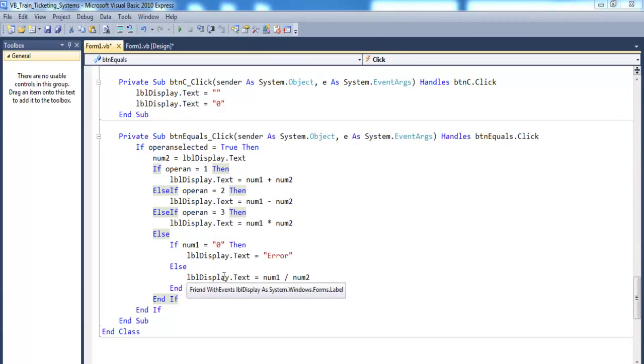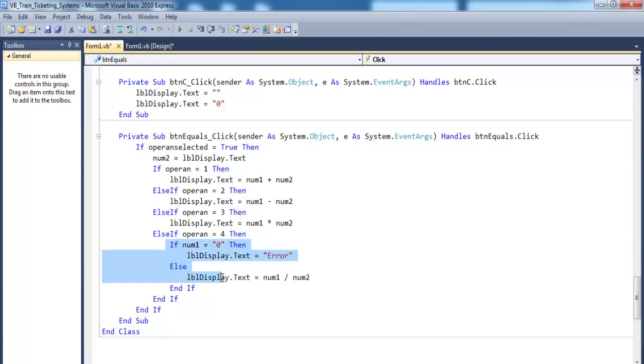Okay, we need to take care of operator number 4 really. So this should officially be else if the operand is that. Okay, paste that there, that's number 4. Yeah, that's fine. Okay, that takes care of all of that. Then we now need operator number 5.